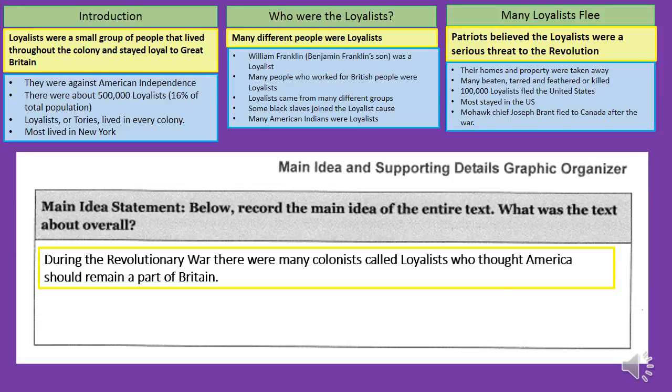Now, I know that this main idea statement is going to be part of my bigger summary statement, which is coming up next. So I'm going to leave right there, because in the summary I'm going to include many of the details that we've pulled out of the text to help support my summary. So we'll just start off with the main idea statement as, during the Revolutionary War, there were many colonists called Loyalists who thought America should remain part of Great Britain.